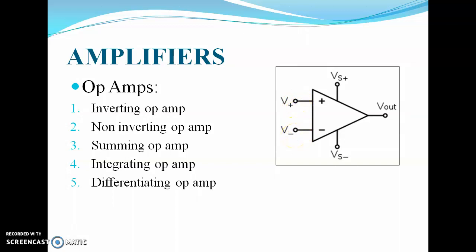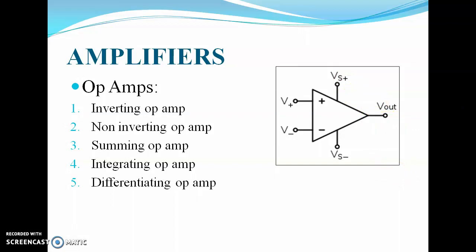The other 2 terminals, Vs plus and Vs minus, are called power supply terminals. And the last terminal, V out, is the output. So we supply voltage at V plus and V minus, and at V out we get the amplified signal.